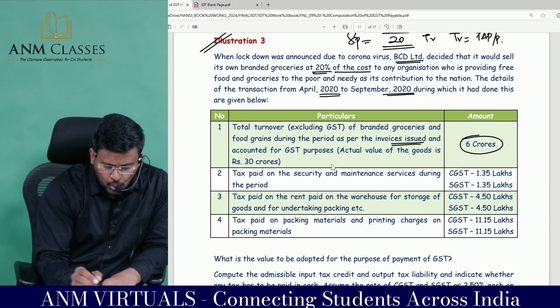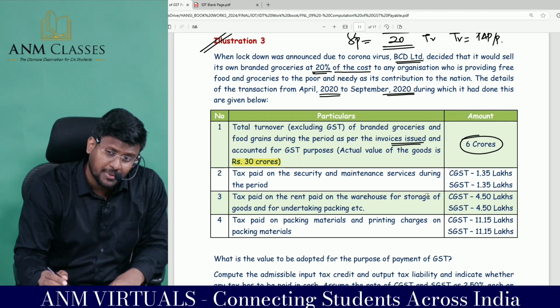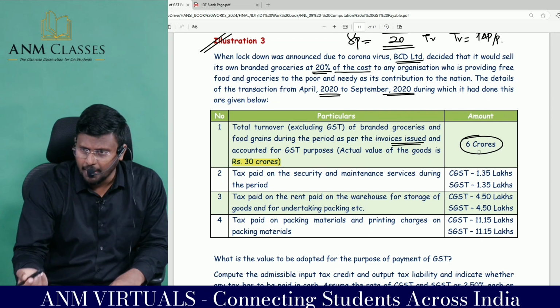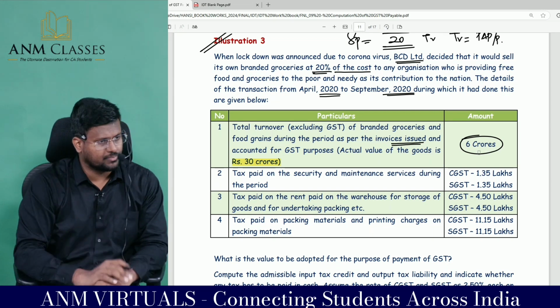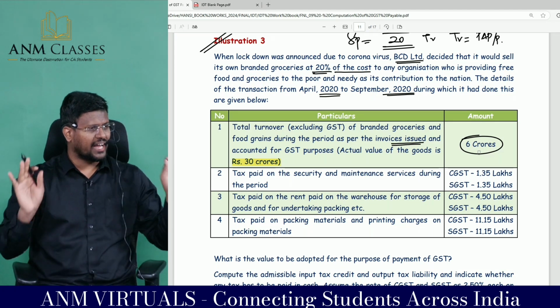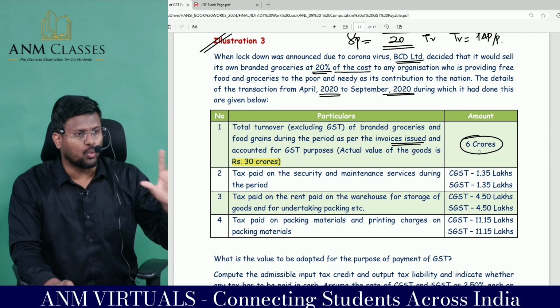But the actual value of the goods is 30 crore. So 30 crore into 80%, 30 minus 24, which is the billable amount, which is 20% of the 30 crores. The only condition to be satisfied is that if it has been shown in the invoice, that discount is an allowable discount.